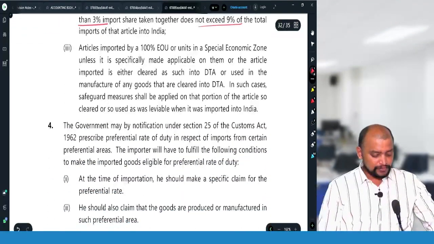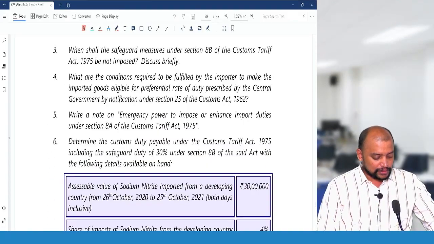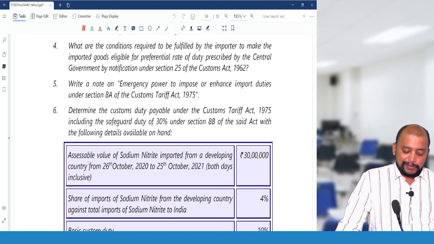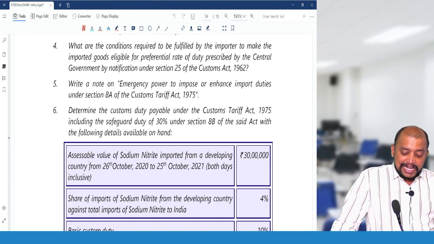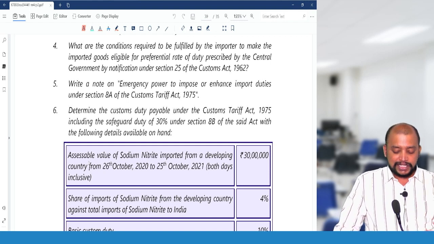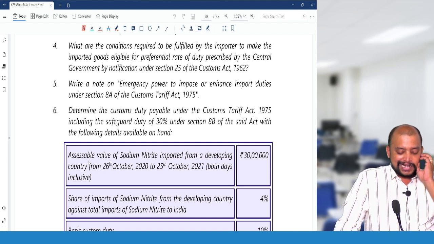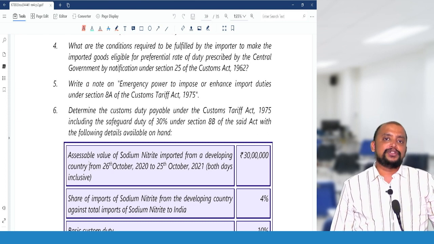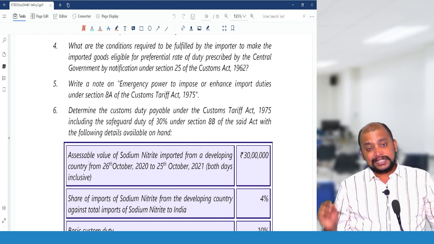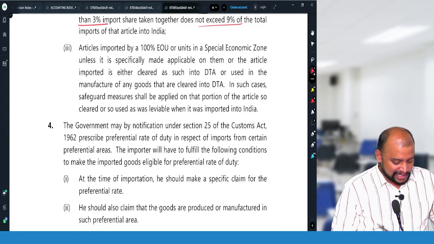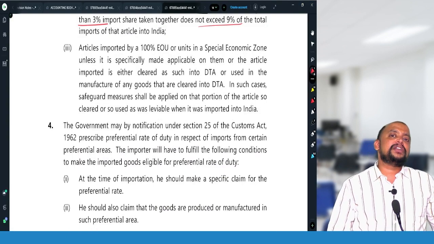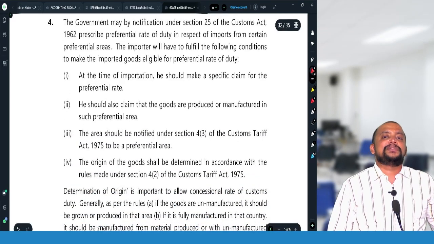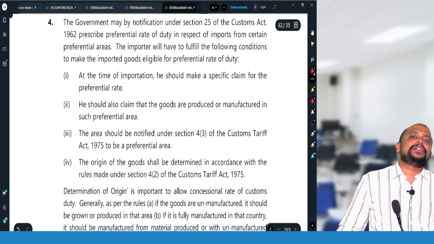Okay. Then question number 4. What are the conditions required to be fulfilled by importer to make the imported goods eligible for preferential rate of duty prescribed by the central government by notification under section 25? There are 2 types of customs duties in basic customs duty: standard rate of customs duty and preferential rate of customs duty. Whenever we are importing goods from the countries with which India is having trade agreements, then the preferential rate of duty will be applicable.